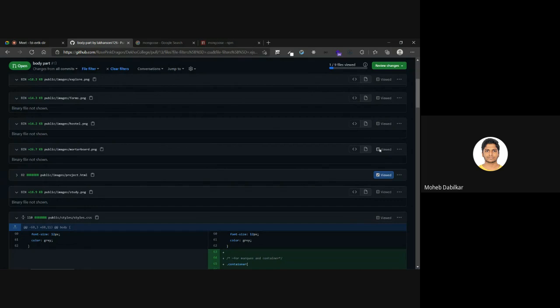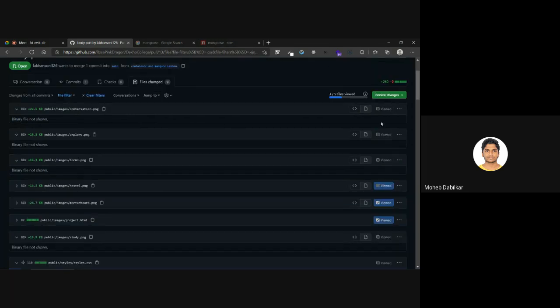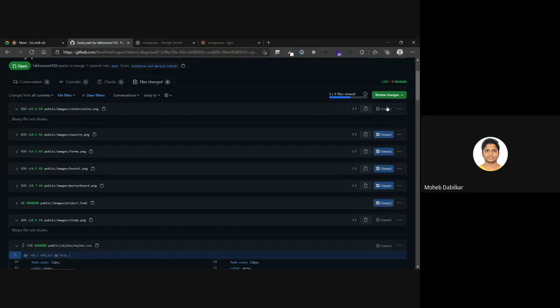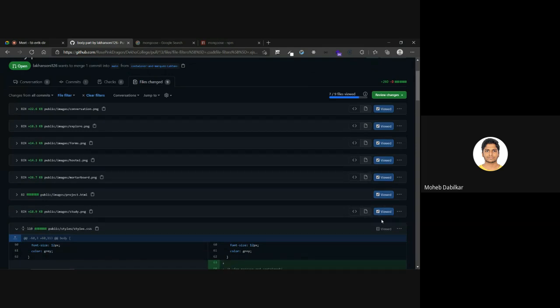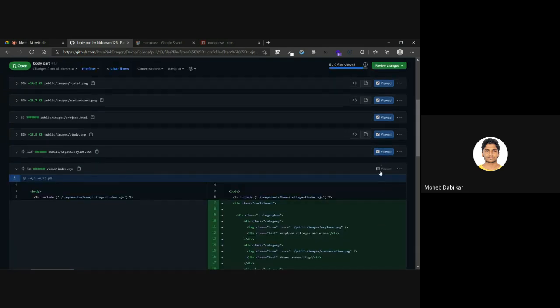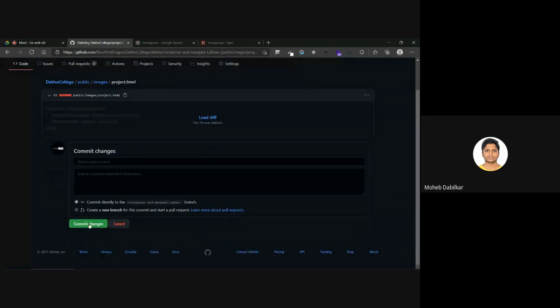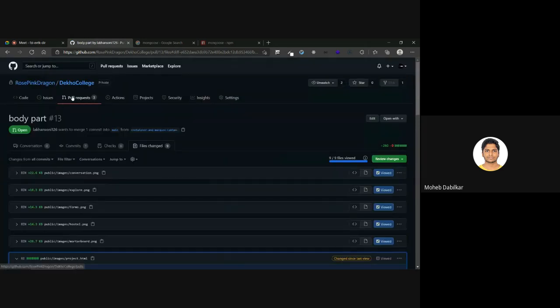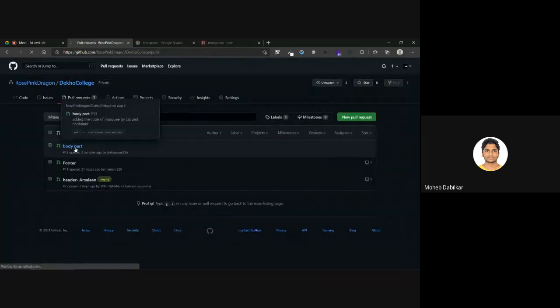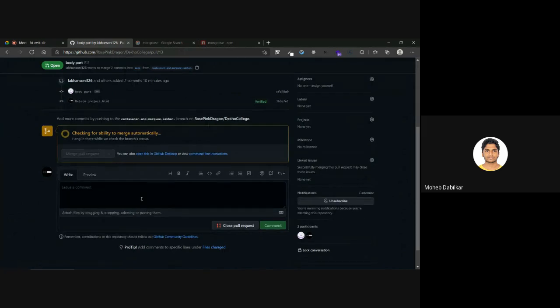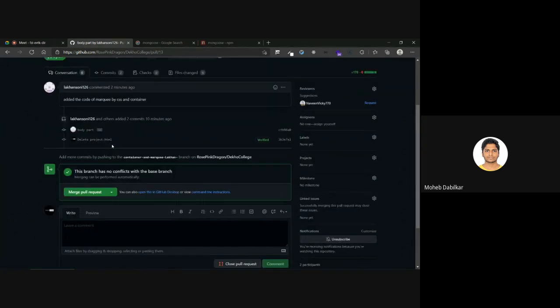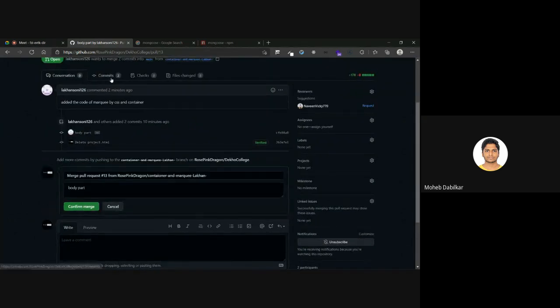Okay, so I will mark them viewed. I have to delete this file as well, right? So I will delete this file. Okay, so I have committed changes to your file and then it should merge automatically. And then now we can have this.